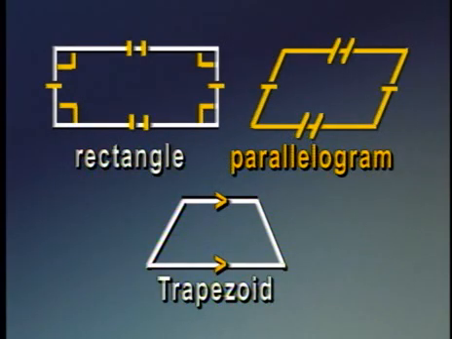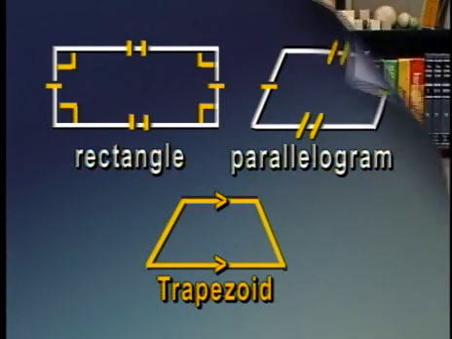So a rhombus and a square and a rectangle are more specific forms of parallelograms. A trapezoid has only one pair of sides that are parallel. And you'll notice we've marked the top and bottom of this trapezoid with a little thing that looks like a greater than symbol, and that simply shows that those two line segments are parallel. So that's a trapezoid.